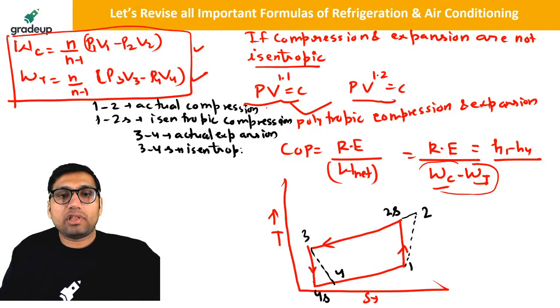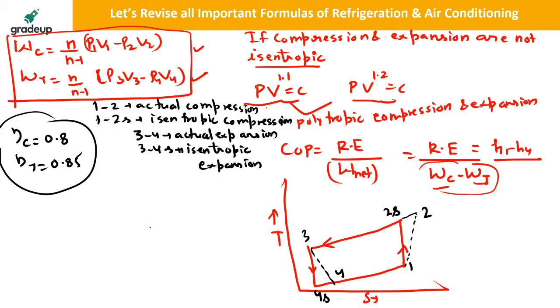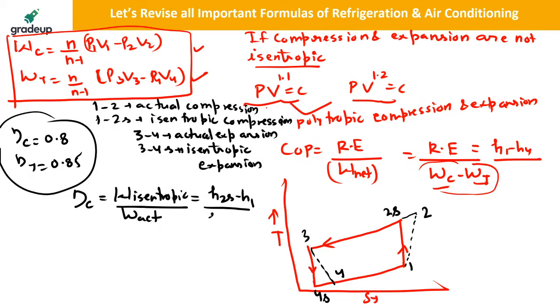So when they give you the isentropic efficiency in the exam, say isentropic efficiency of compressor equal to 0.8, and let us say for turbine equal to 0.85, you have to remember that isentropic efficiency of compressor is equal to isentropic work of compressor divided by actual work. So isentropic work will be H2s minus H1, divided by actual, which is H2 minus H1.